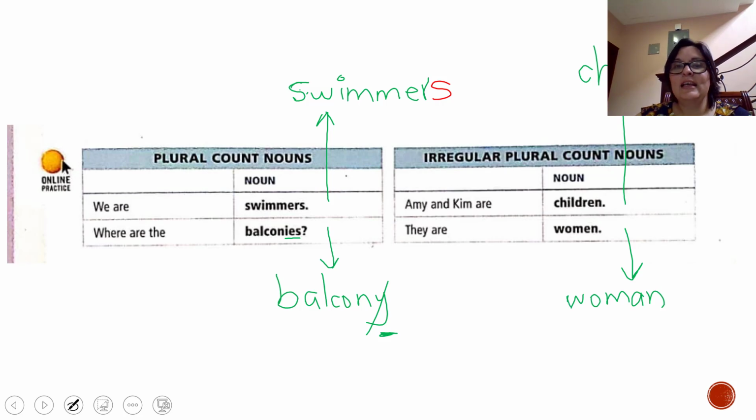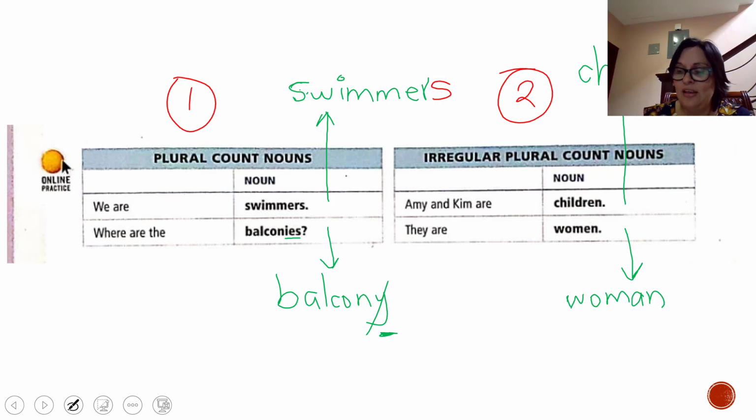So if you see, guys, in the first chart, we only add s or es, changing the y for i, but in the second chart, it's completely different, the singular with the plural. That's why we call those kind of nouns irregular plural nouns, because they change from singular to plural, or sometimes even they are the same.